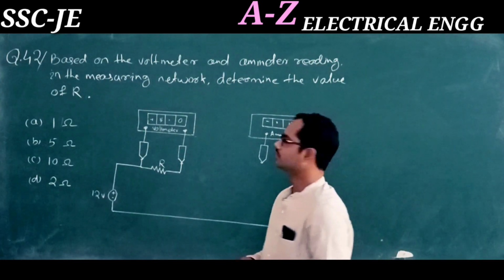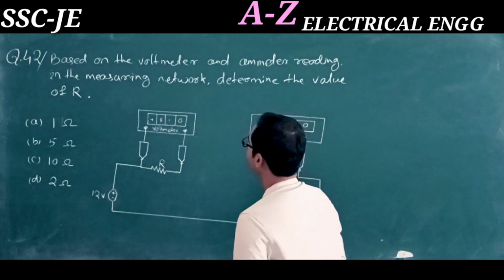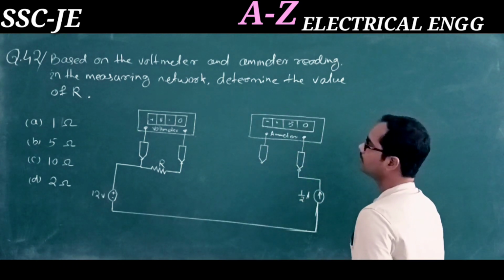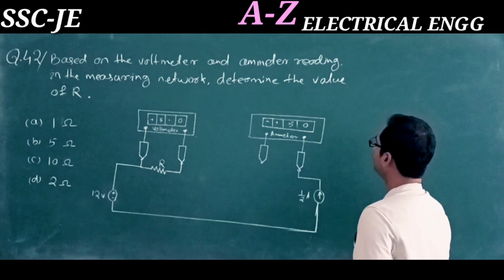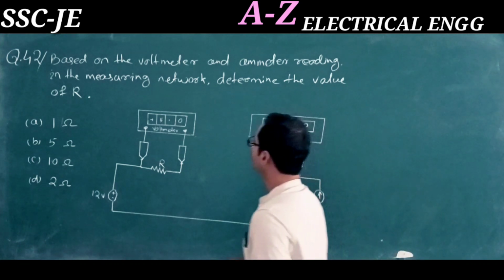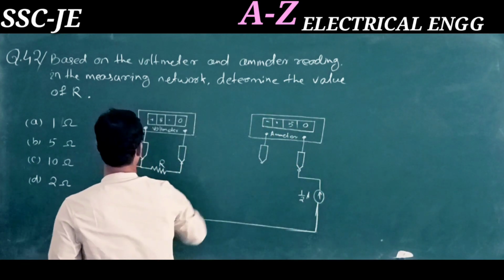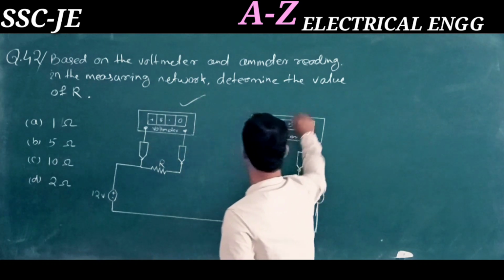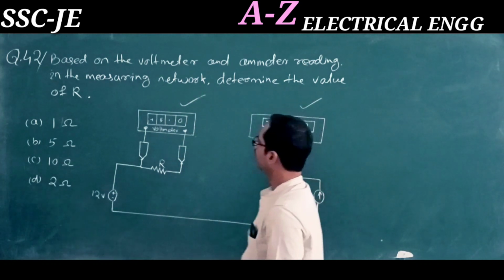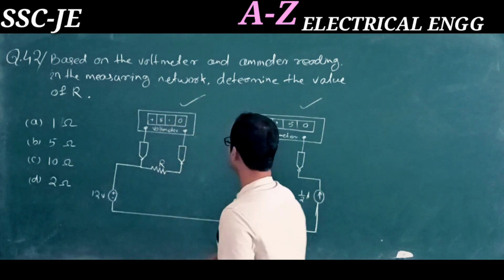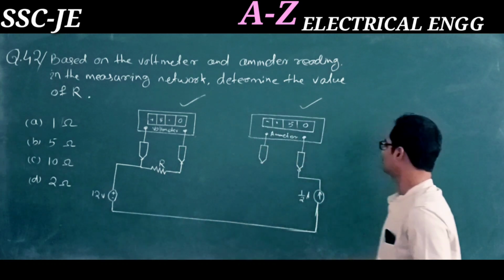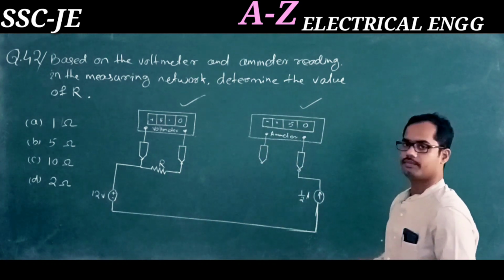Question number 42. Based on the voltmeter and ammeter reading in the measuring network, determine the value of R. This is the total measuring network, where a voltmeter and an ammeter are present. The voltmeter reading is 5 volt and the ammeter reading is minus 0.5 ampere.